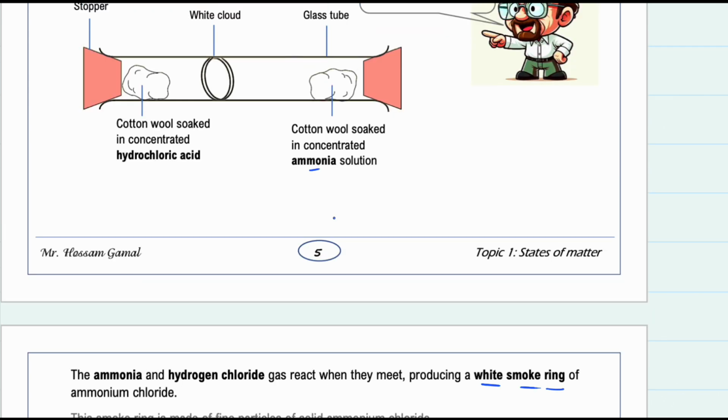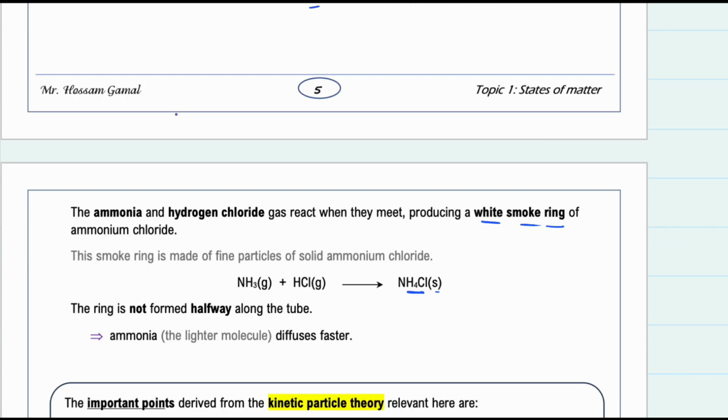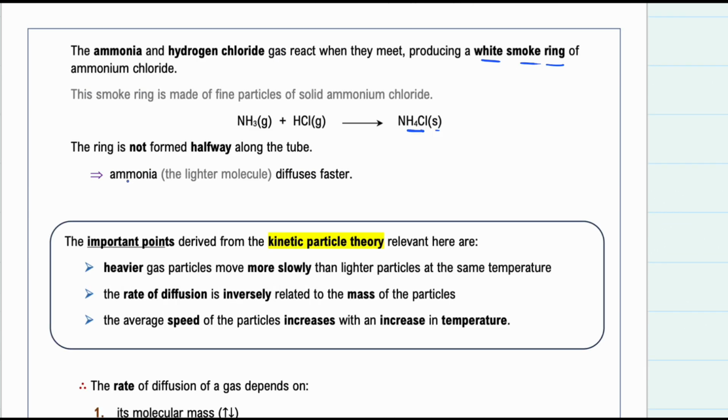The main idea here is the ring doesn't form exactly halfway between the two cotton pieces. However, it's formed closer to the hydrochloric acid, because one of the gases moves faster, and the gas that moves faster is ammonia, because ammonia has a relative molecular mass of 17, while hydrogen chloride has a relative molecular mass of 36.5. So ammonia is lighter, it moves faster, and it diffuses faster.